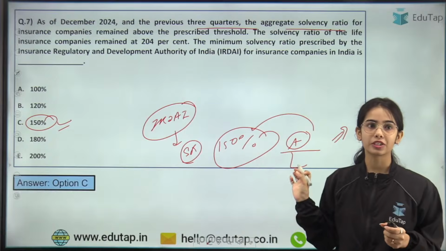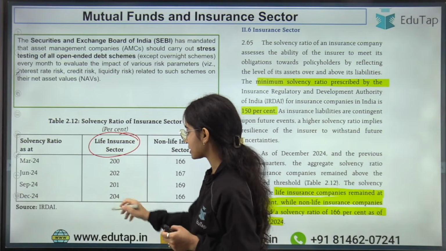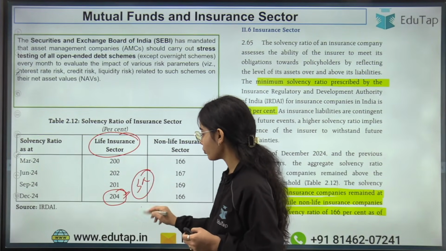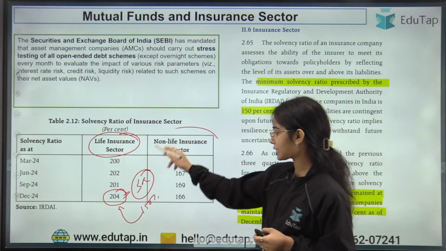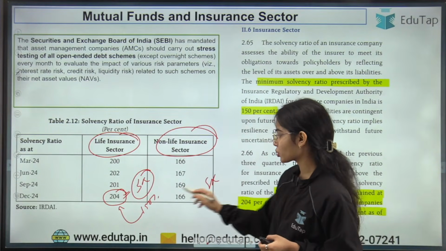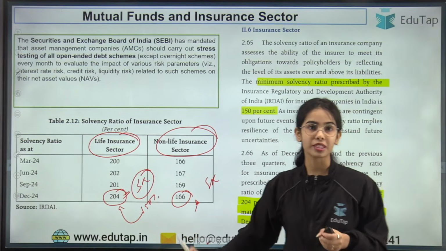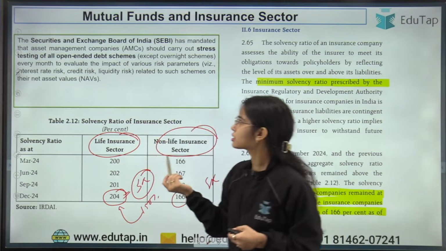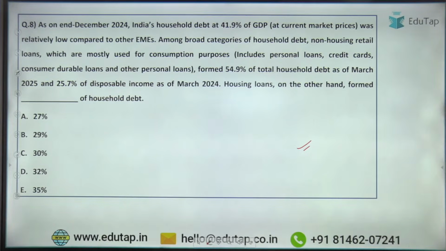The important percentages in this case are for the life insurance company. For the life insurance sector, the solvency ratio is more than 150%, it is 204%, and for the non-life insurance sector, the solvency ratio is more than 150%, it is 166%. So these are the 2 data points that you have to focus on. Okay, now this is the idea. Now coming to the next question, try to read the question carefully and try to answer this question.